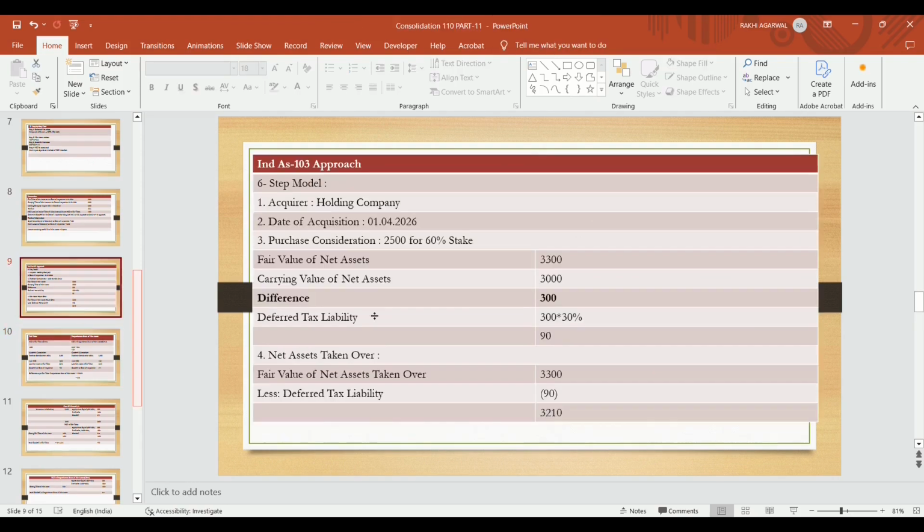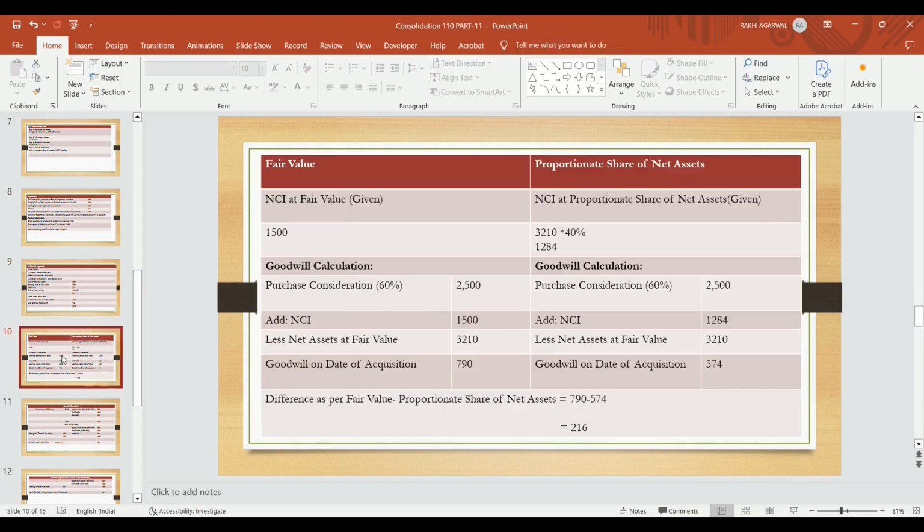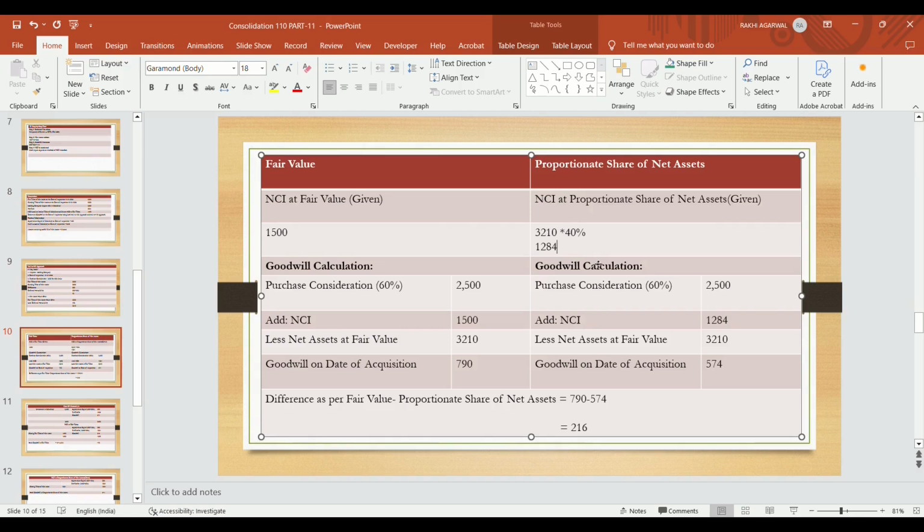Because net asset is affected. Net asset is reduced because of deferred tax liability. This reduces the NCI value. If NCI value is reduced, this also reduces the goodwill on the date of acquisition.